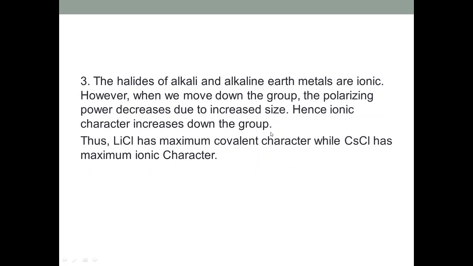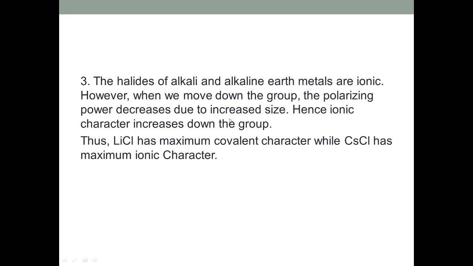The third one is that the halides of alkali and alkaline earth metals are ionic in character. But as we know, when we move down the group, the sizes increase, and hence polarizing power decreases, because if cation has less size, more is the polarizing power.